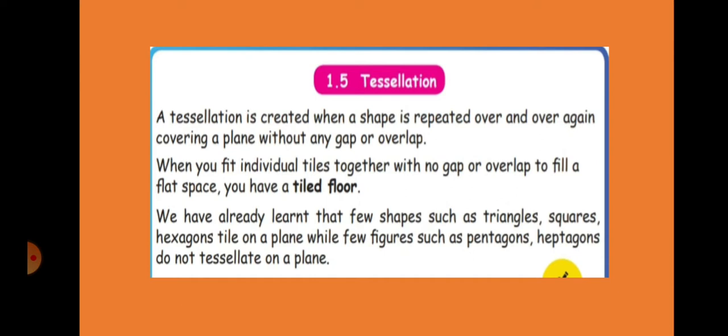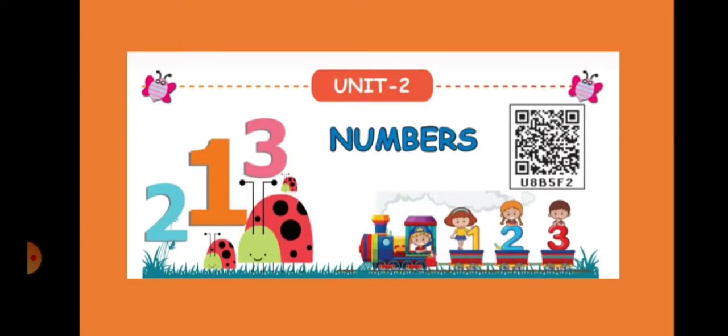Next thing we have learned about tessellation. Tessellation is nothing but when a shape is repeated over and over again, covering a plane without any gap or overlap. So with that we have finished tessellation, first lesson. And the second lesson, unit 2, is numbers. So this is a little bit bigger